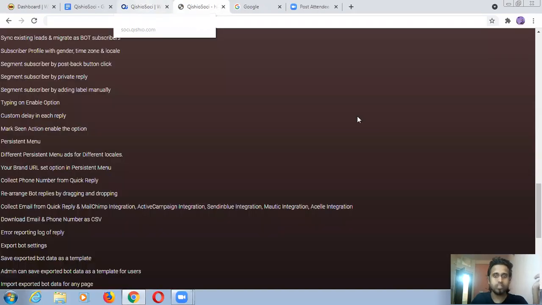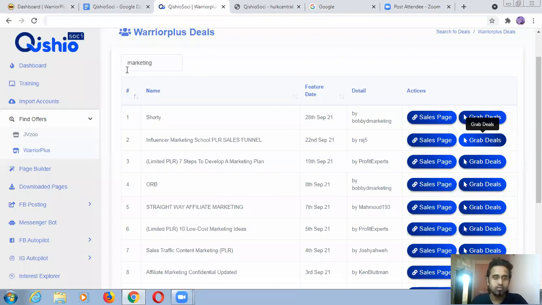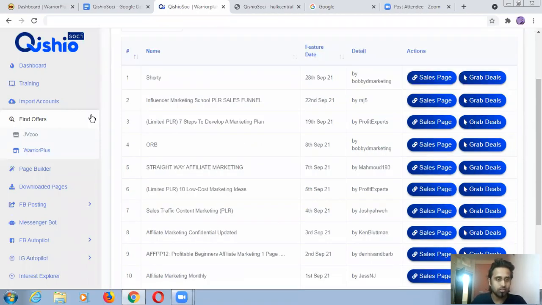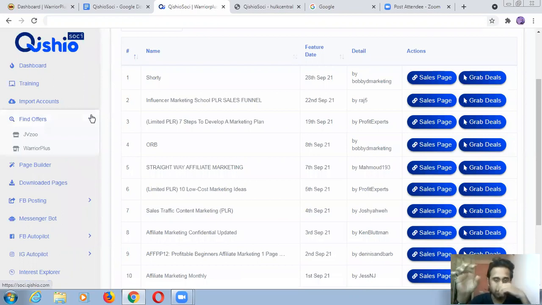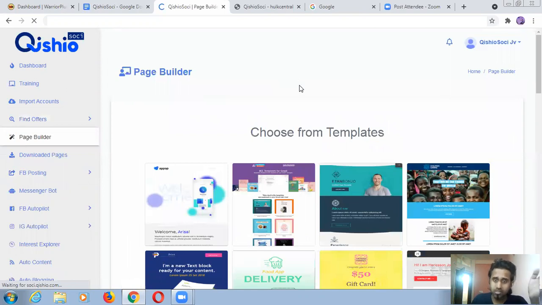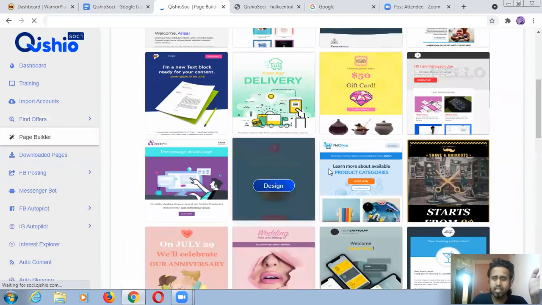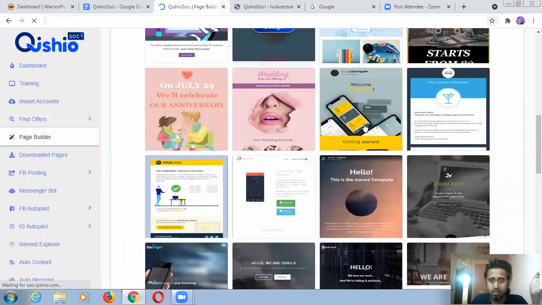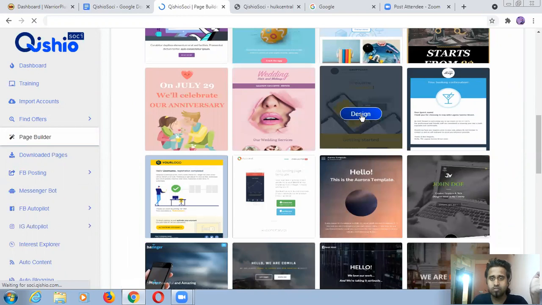I already showed you how to do that. So I'm just closing this. After some time, you will be able to see your affiliate link and approval, and later you will go here, which is the page builder. From here you will create a landing page, an attractive landing page according to your product and niche. Just select any template out of these. For example, this one is good, so I'm going with this because I selected influencer marketing.